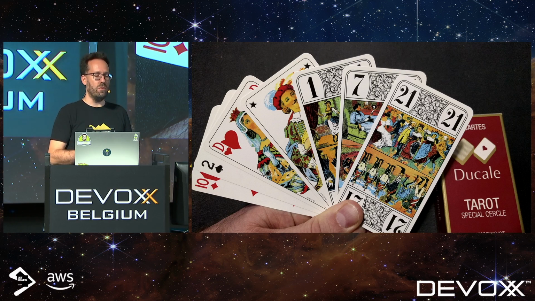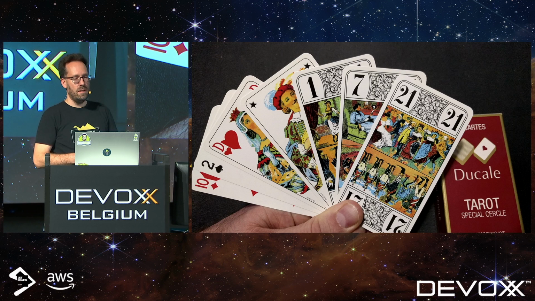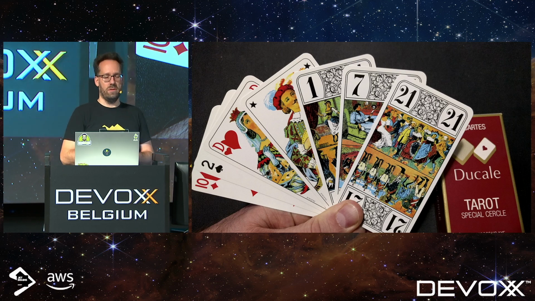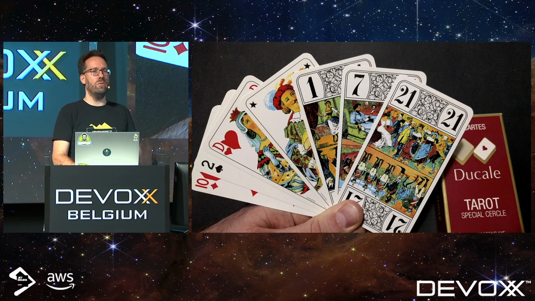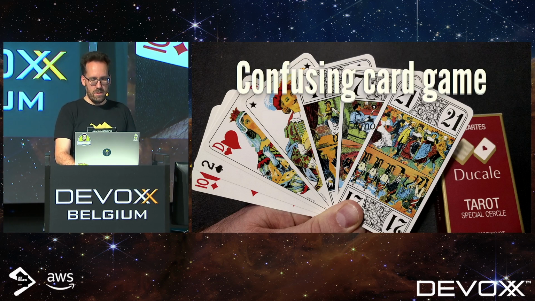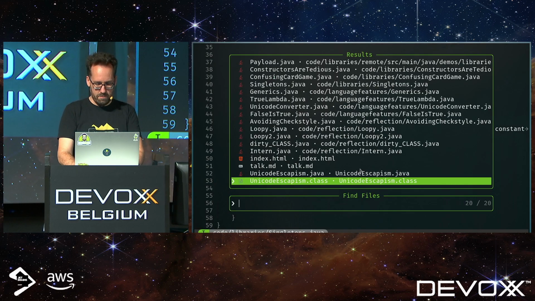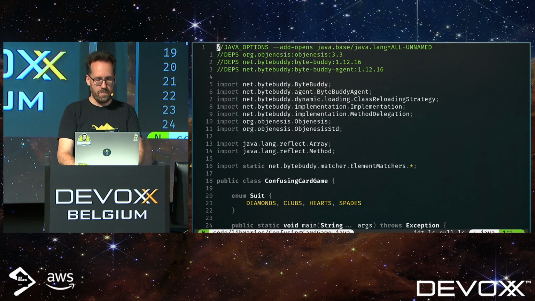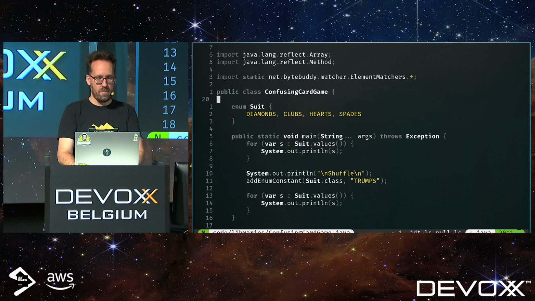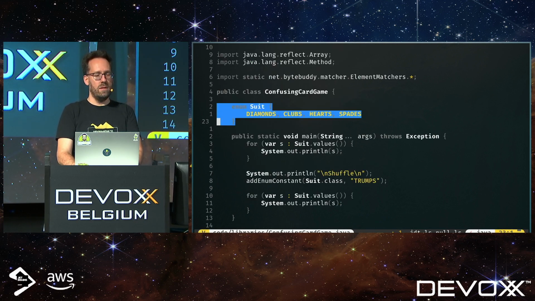So we are used to the hearts and the clubs and the spades. And the tarot cards have an extra suit called the trumps. And they go from 1 all the way up to 21. So how would that look in a program? I have a suit enum that contains all of the suits that we know.